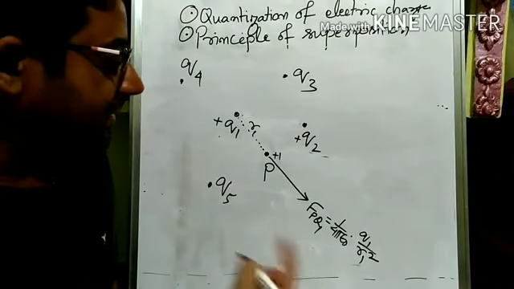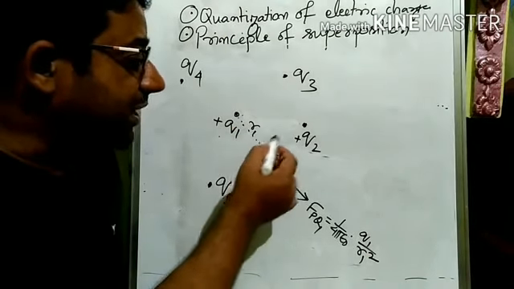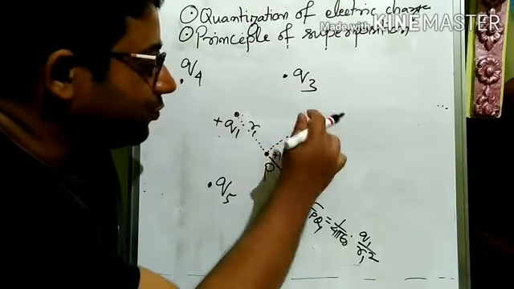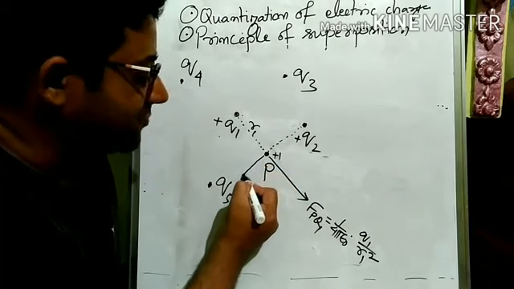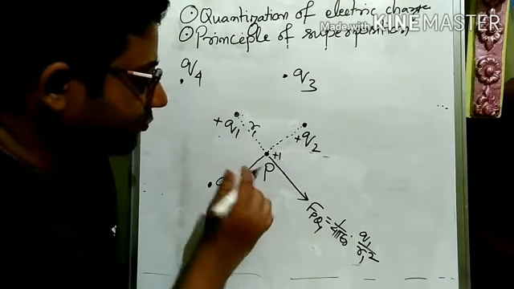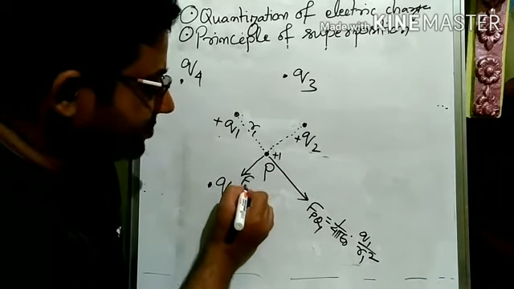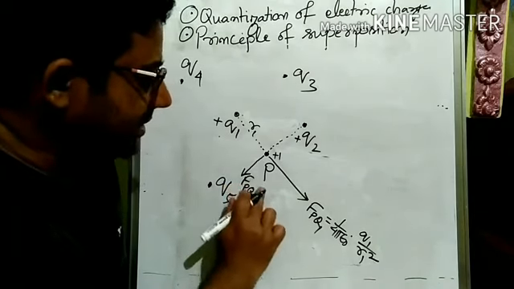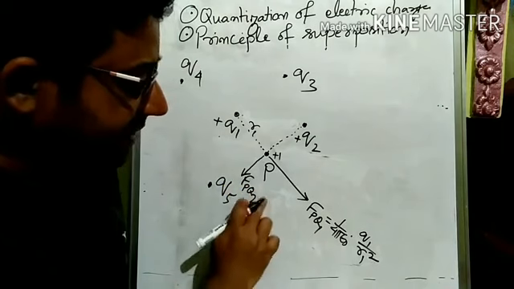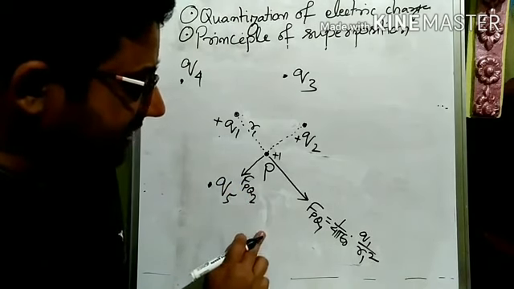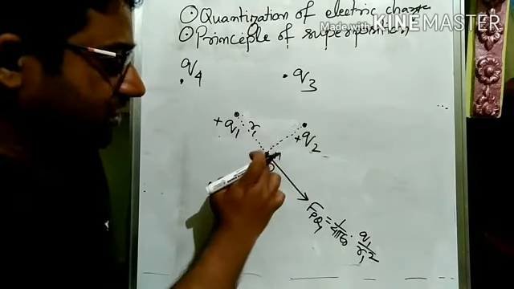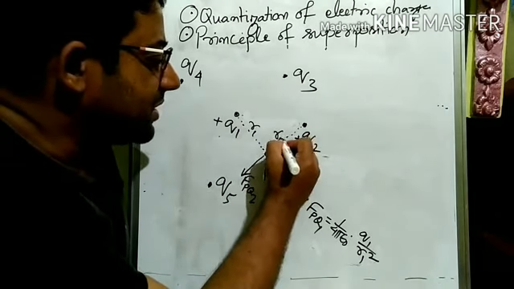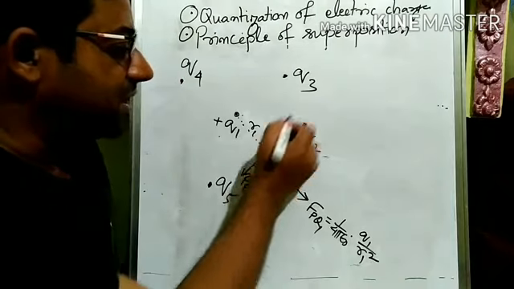Got it or no? Now, what is the force on P due to Q2? So this also we can calculate along Q2. This is repulsive, so P experiences a force away from Q2. So let us say this is the force on P due to Q2, and what can we calculate? Again, I'm not writing it here to avoid making it complicated, but it is 1 by 4 pi epsilon naught Q2 into plus 1, so Q2 by square of the distance between them. Let us say the distance between P and Q2 is R2.